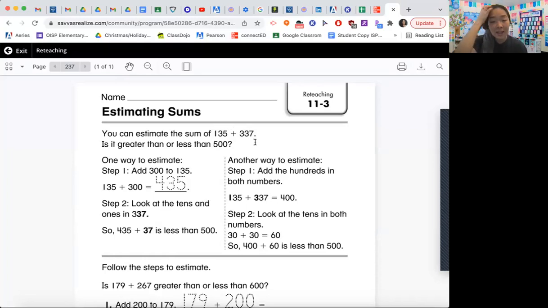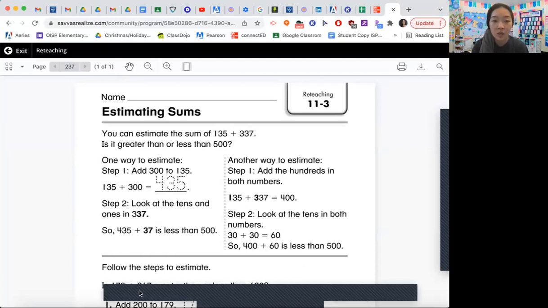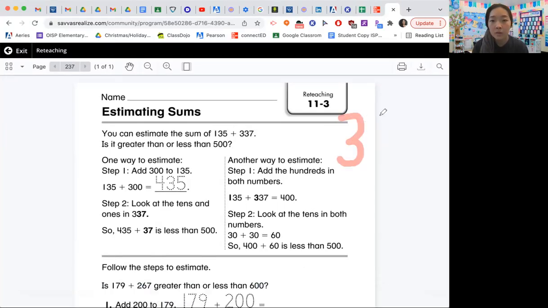So what I like to do is write my number, and let's say that I'm estimating 337. We want to figure out if this number in the hundreds place should round up to 400 or stay at 300.